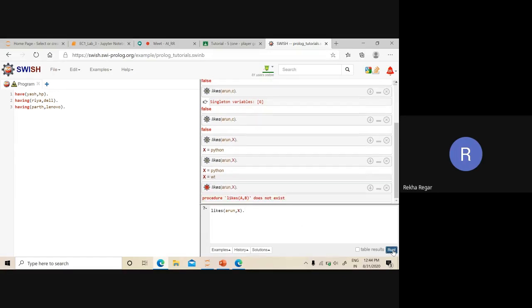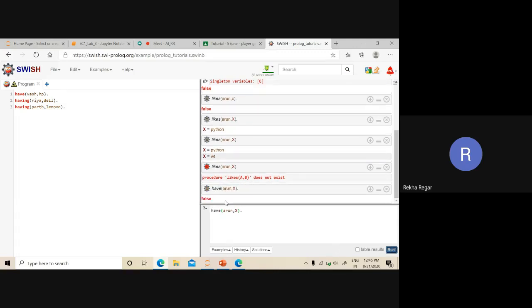So suppose I run this one. Here you can see it says Arun comma X is not present. In this knowledge base, we don't have such a thing. Suppose I put have Arun comma X, such a thing is not in our system, so it is giving the result as false.